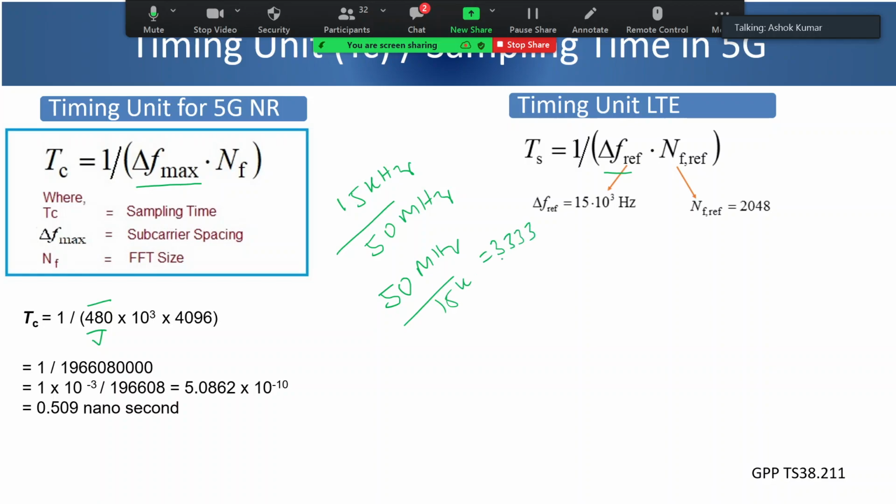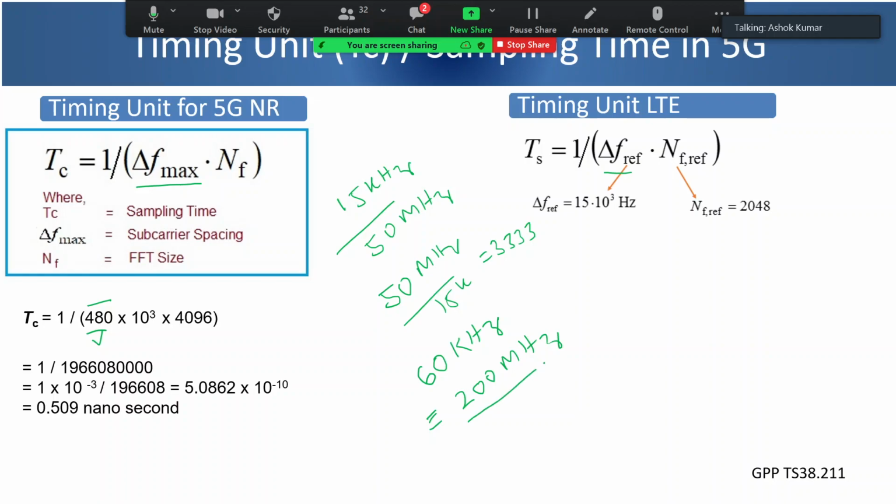3000 subcarriers, right? Similarly, if you look at 60 kilohertz subcarrier spacing, the maximum channel bandwidth which can be used with 60 kilohertz is 200 megahertz. If you recall my table in the earlier presentation, you can open that.